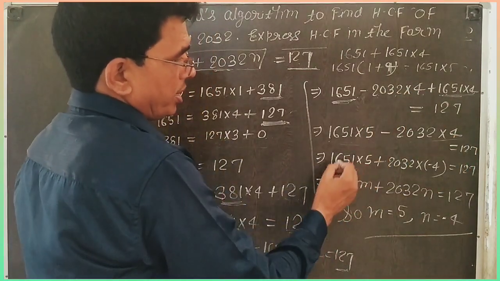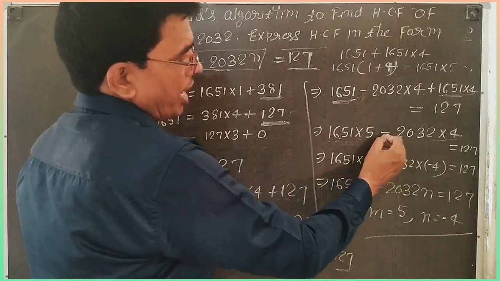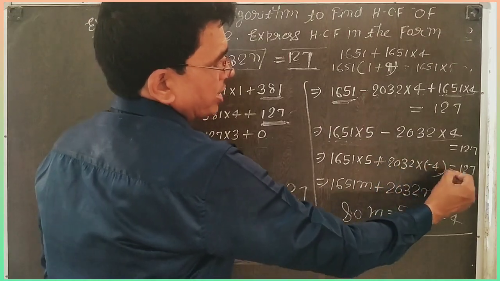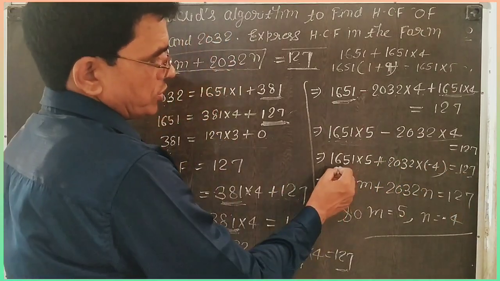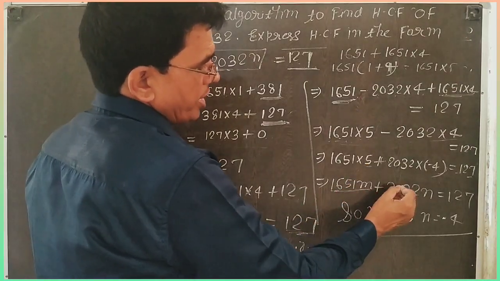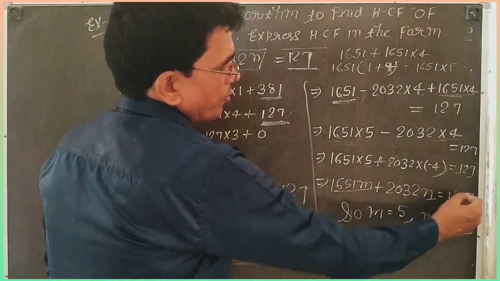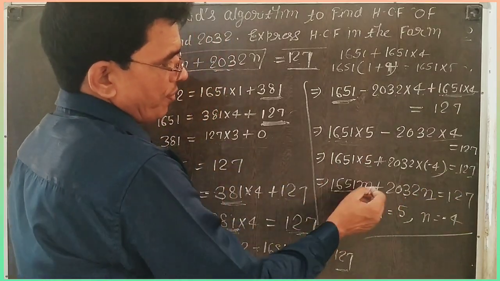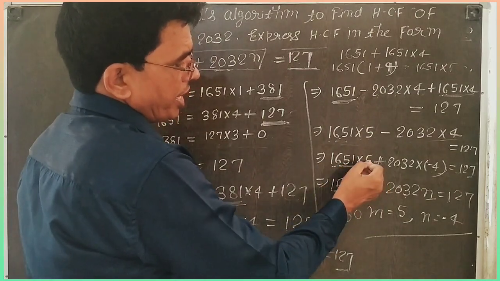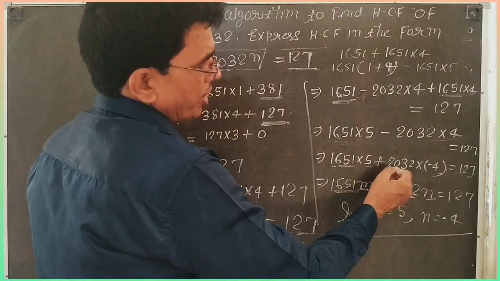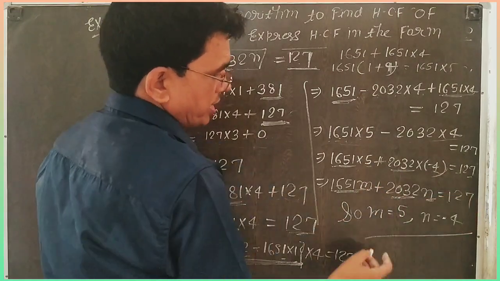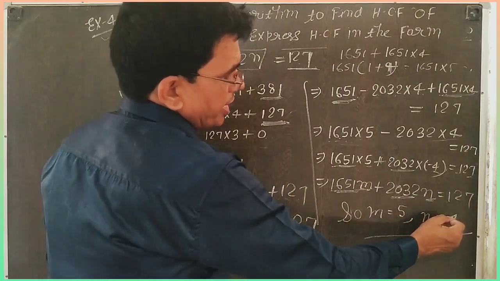What do you get? 1651 into 5 plus 2032 into minus 4 is equal to 127. So your form is 1651 m plus 2032 n is equal to 127. Comparing them, m is 5, because it is 1651, and n is minus 4 with 2032, and it is equal to 127. That means m is 5 and n is minus 4.